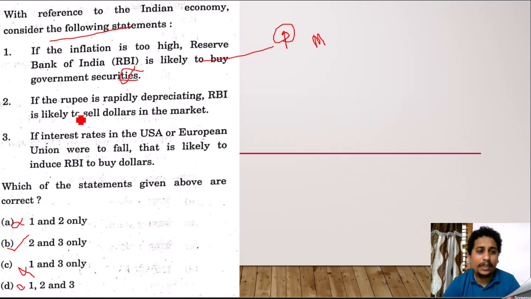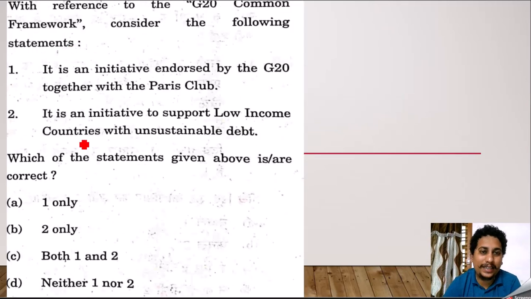Let us still check it. If the rupee is rapidly depreciating, RBI is likely to sell dollars in the market. Absolutely correct. If interest rates in USA or European Union were to fall, that is likely to induce RBI to buy dollars. Obviously, we will buy. When the foreign currency, the most demanded currency, is becoming cheaper, then obviously we will buy more. Next.